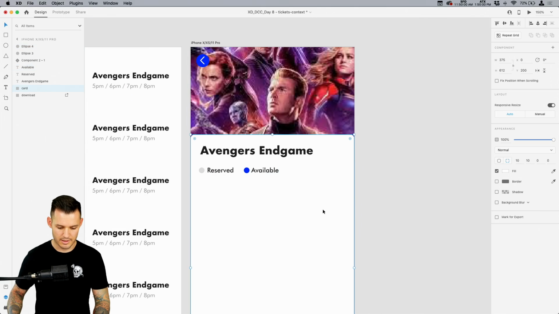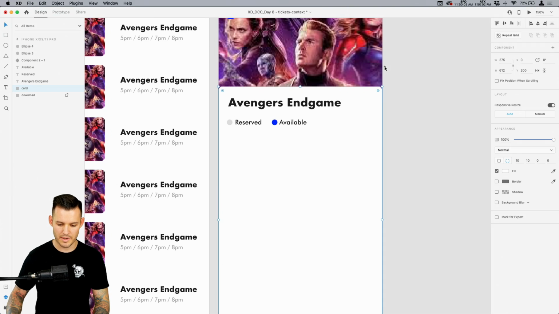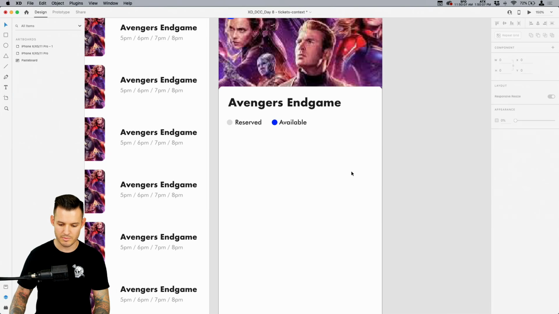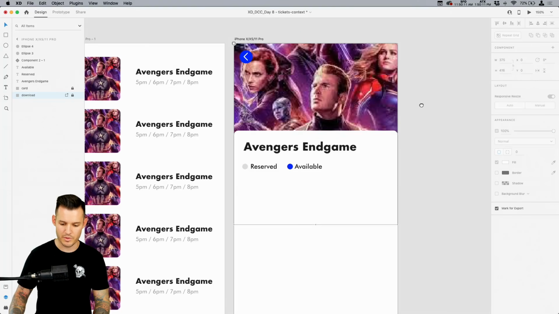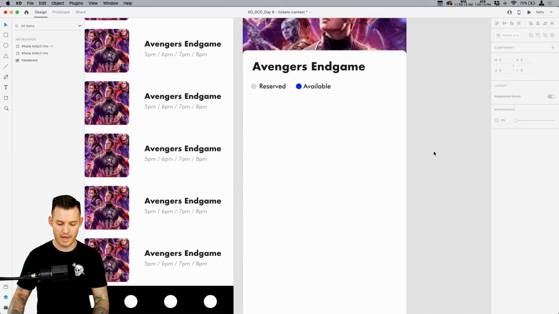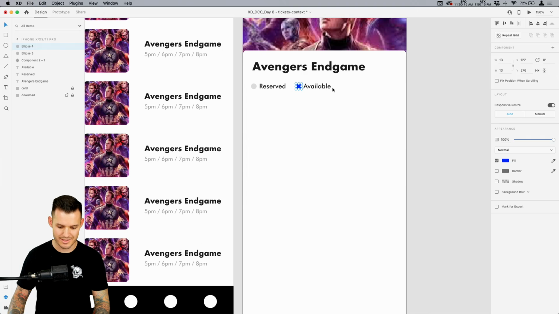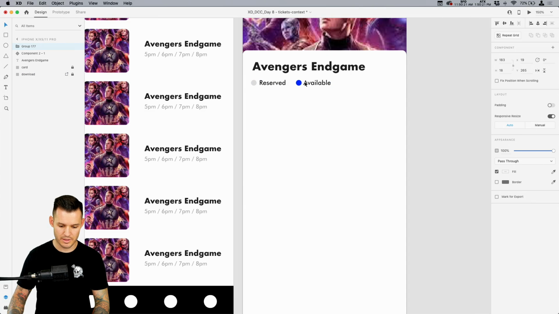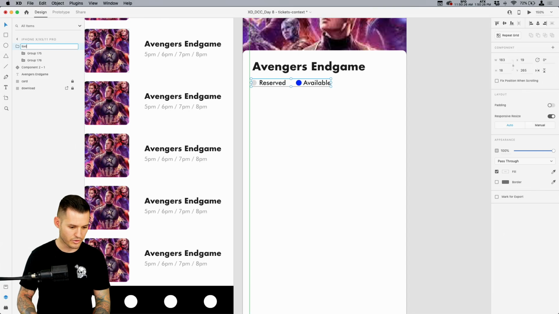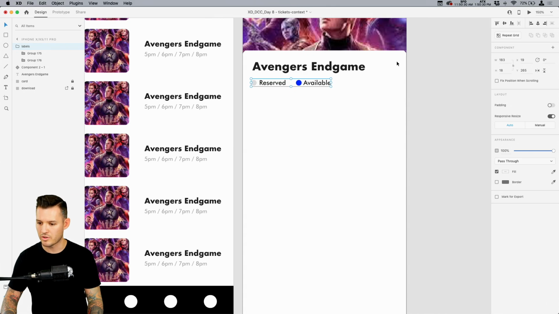All right. Cool. I'm going to take my background and lock it by hitting the little lock symbol so I can work on top of it without moving. And I'm also going to take my download poster there and lock that. Okay, now it's all about doing a series of buttons that look good. Let's group our little labels together. That whole thing is our labels. So let's name it labels in our layer group. Okay, cool.